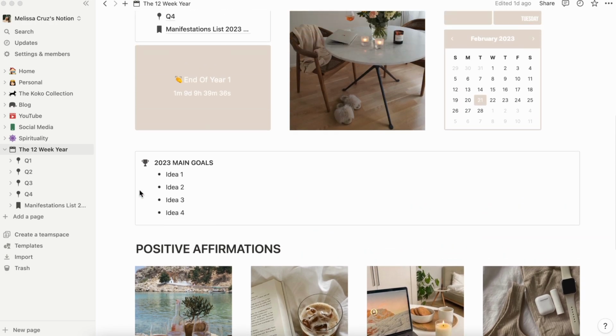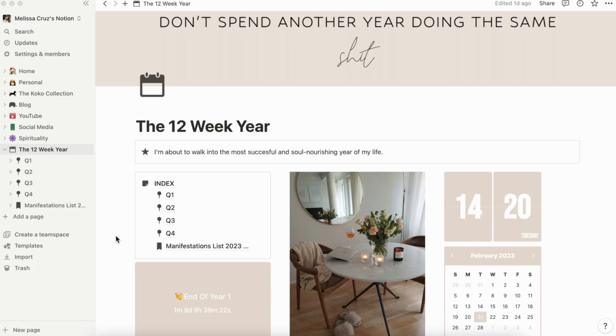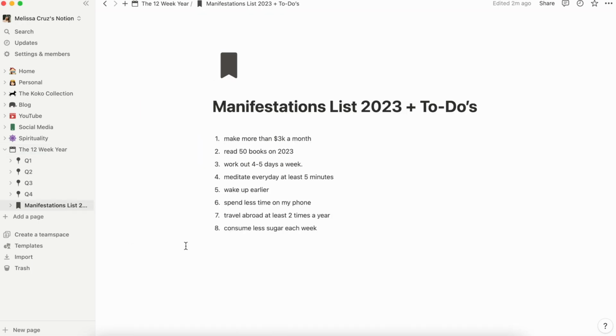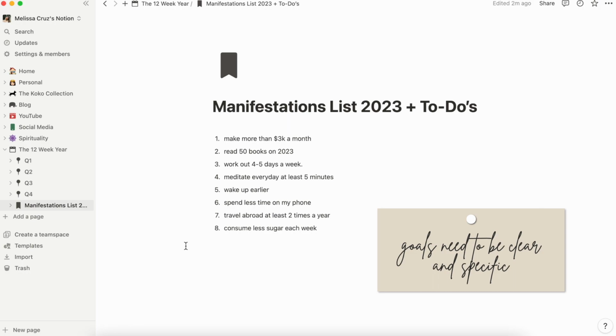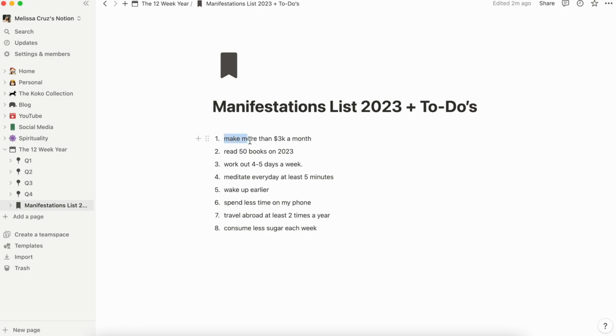Okay, so the first step is to create another page and write down all your intentions and everything that you want to manifest in a year. Remember that these goals need to be clear and specific. If you want to make more money, don't write just that. Instead, type, I want to make X amount of money or more, because we have to leave the door open for more blessings.